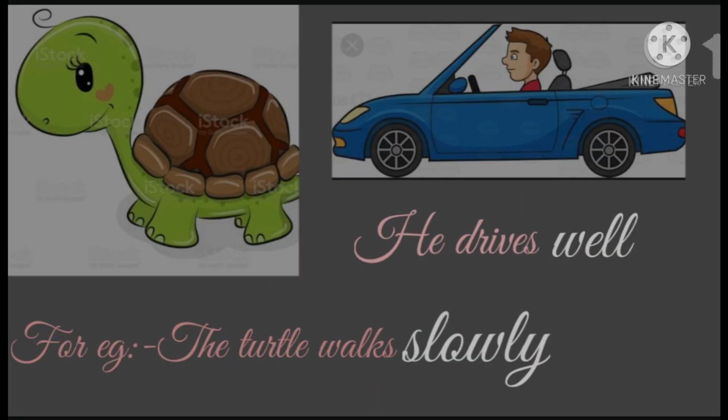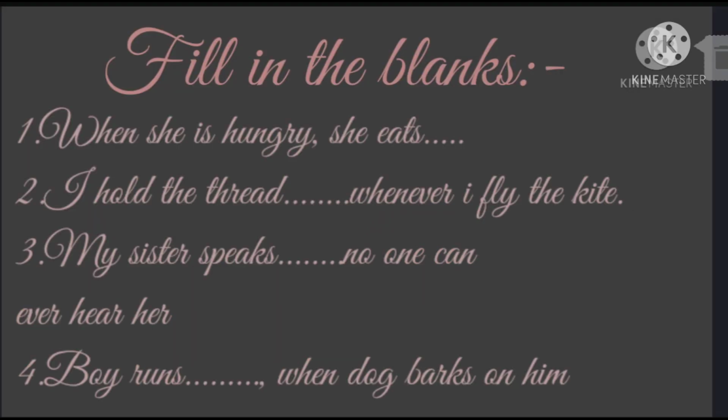As an example, we see here a picture of a turtle. So the turtle walks slowly. The turtle walks. How does he walk? He walks slowly. The second one, he drives. How does he drive? He drives well. Understood? Now students, you have to pause your video and fill in the blanks.